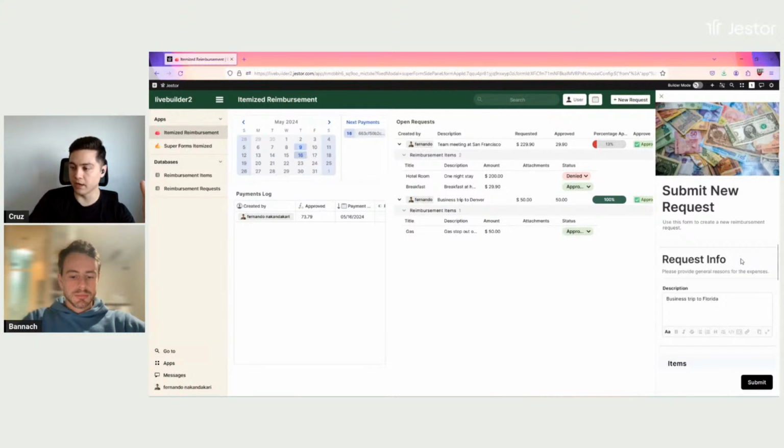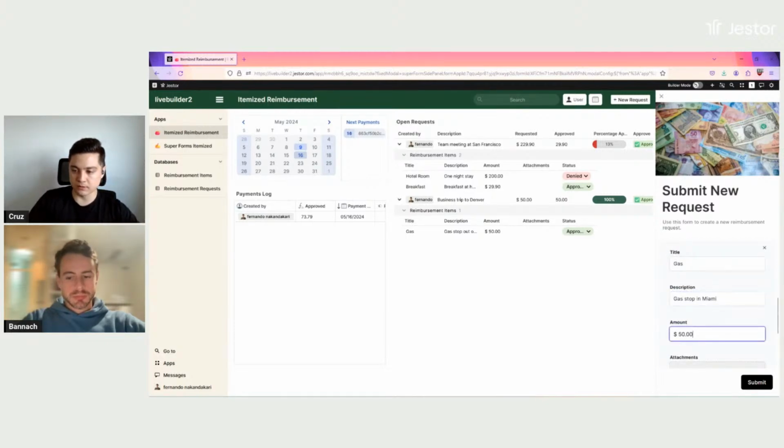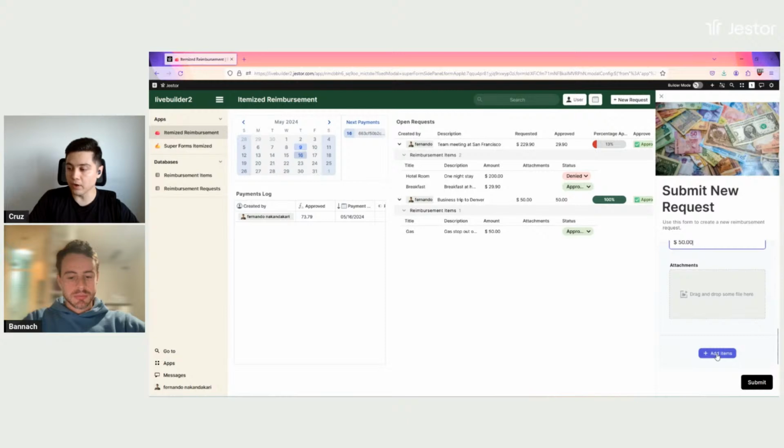But we're submitting a new request. So we have this request with the description, business trip to Florida, and we're adding an item here. So gas, stop in Miami. It was like $50. We could upload a receipt here, for example. So if I have one more item, let's say food. So dinner at station, and then you have like $30 and then another receipt. So I could keep adding items, right?